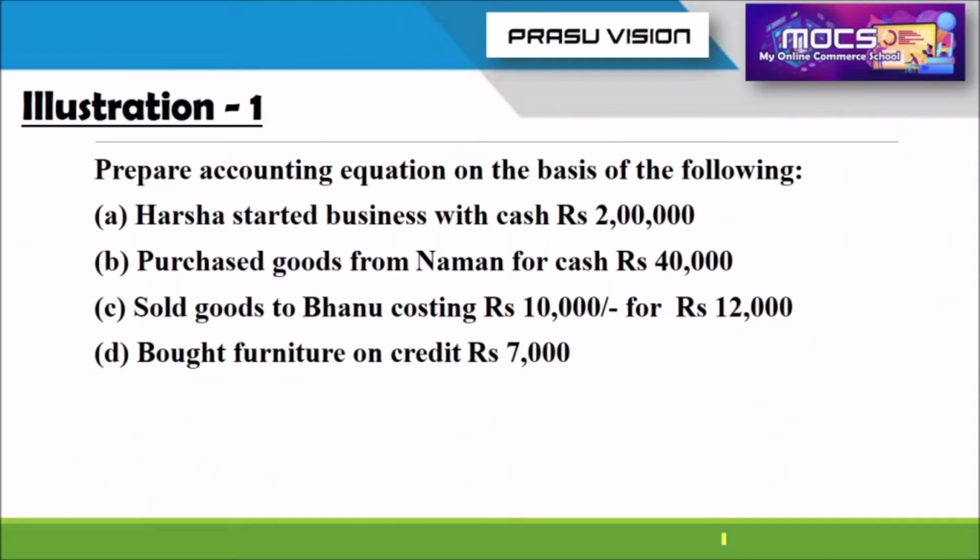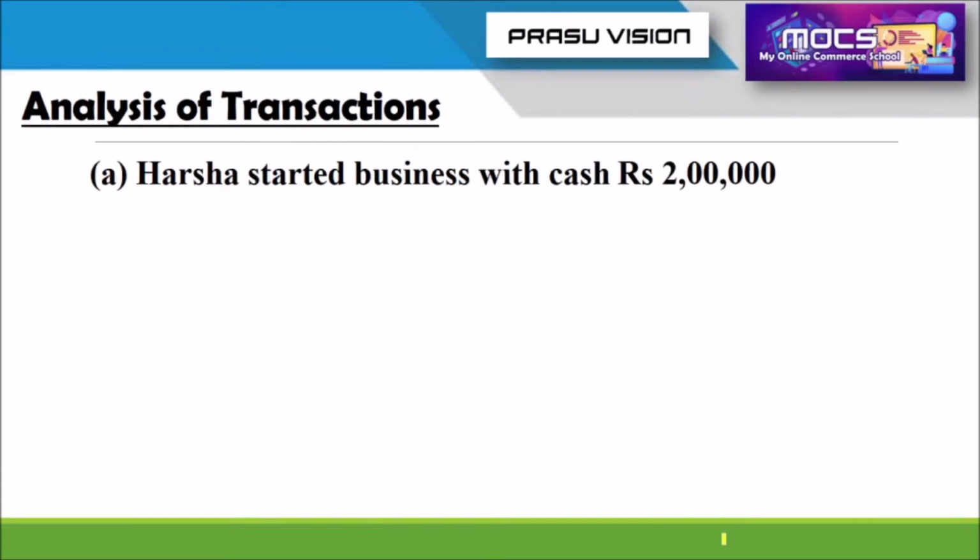Then we will go to the preparation of accounting equation or recording of transactions using accounting equation. It's only for you. I am analyzing each transaction and what the items are, what the two different aspects or accounts are from each transaction, and how we have to record using accounting equation. So first of all, we have to go to the first transaction.